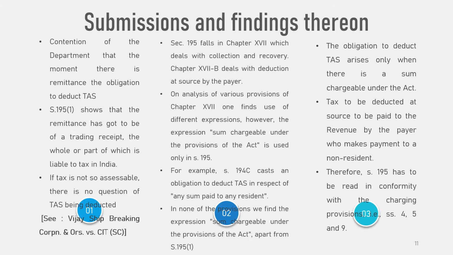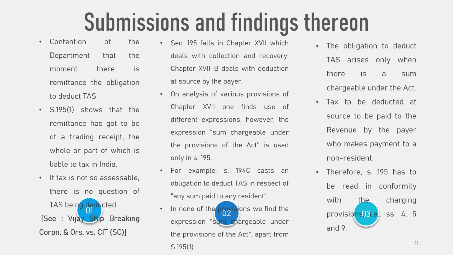Therefore, this court is required to give meaning and effect to the said expression. It follows, therefore, that the obligation to deduct tax at source arises only when there is a sum chargeable under the Act. Section 195 subsection 2 is not merely a provision to provide information to the ITO TDS. It is a provision requiring tax to be deducted at source to be paid to the revenue by the payer who makes payment to a non-resident.